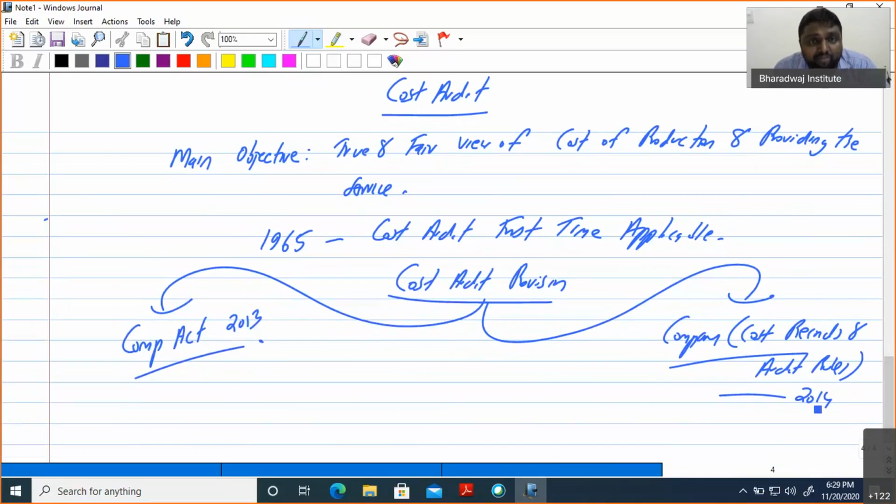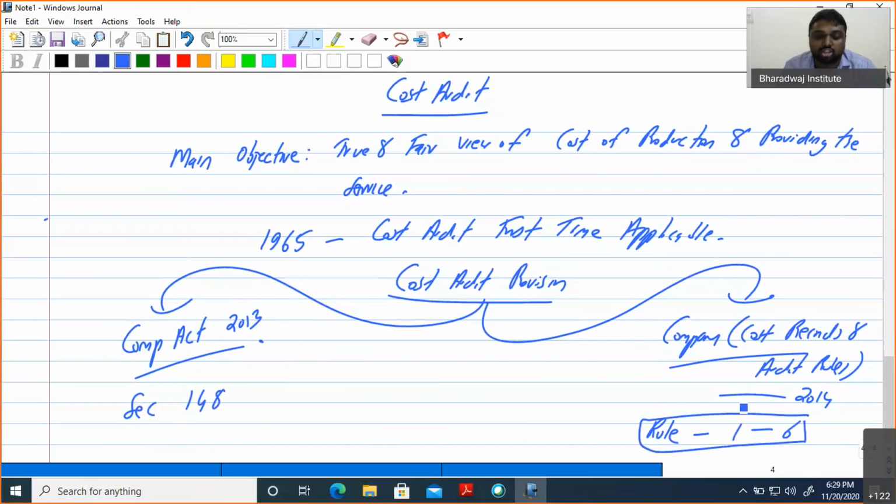In the Companies Act, where is it discussed? It is mainly discussed under Section 148. Now coming to the rules, where is it discussed? It is Rule 126, in the Companies (Cost Records and Audit) Rules. We have 6 rules there. So the cost audit provisions are mainly discussed under Companies Act Section 148 and the Cost Records and Audit Rules, Rule 126.